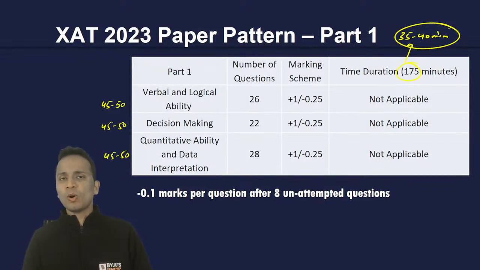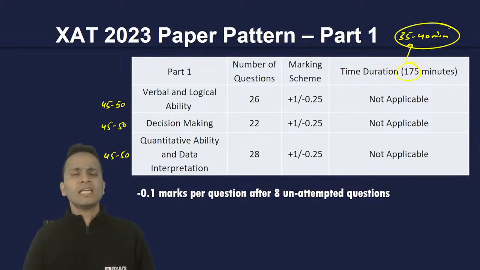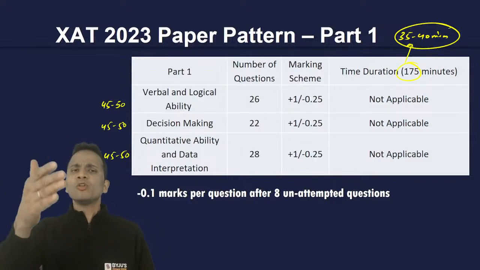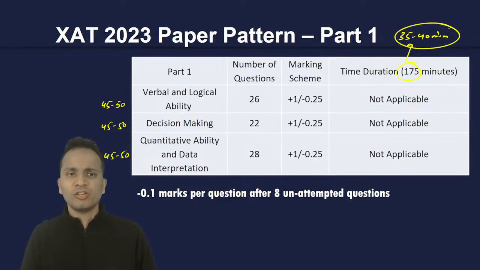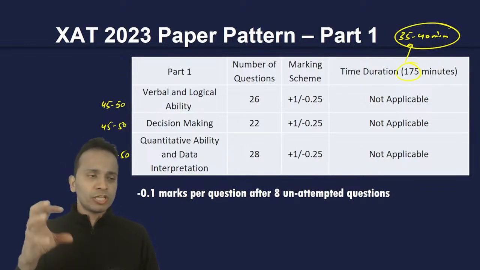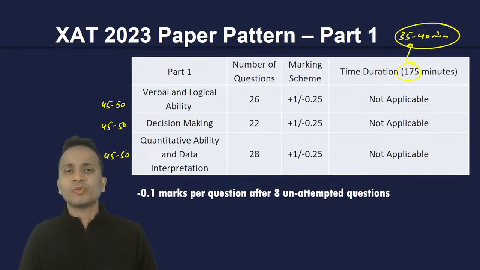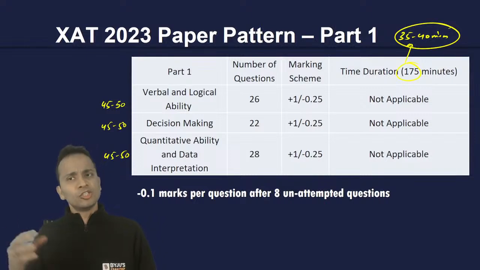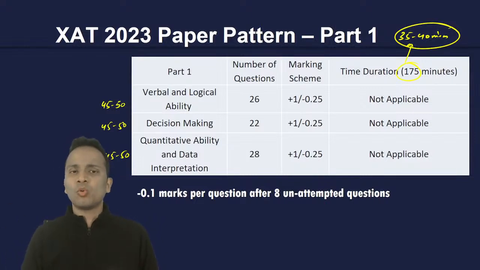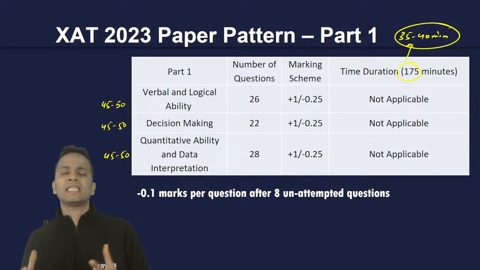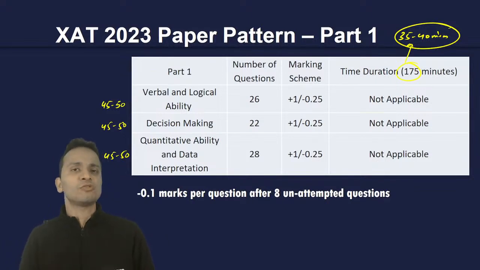Okay, so if you are good in logical reasoning, and yes, you have left two or three sets of logical reasoning, then you can go back and finish up those sets of logical reasoning. If you are good in quant and data interpretation, and you think that still there are some easy questions which are left in this section, okay, so you can move back to the quant and DI section and attempt 5, 6 questions in this much amount of time.